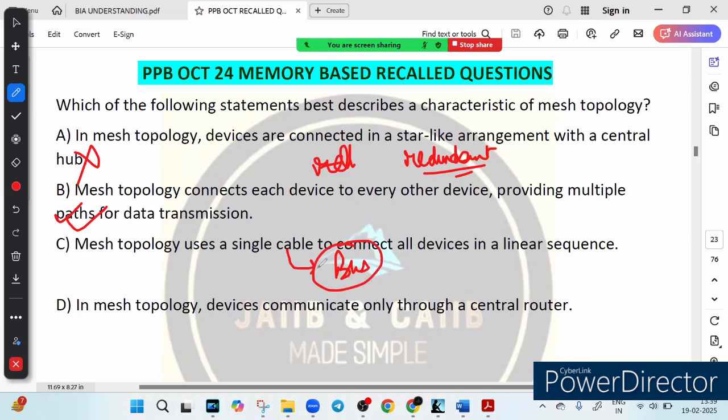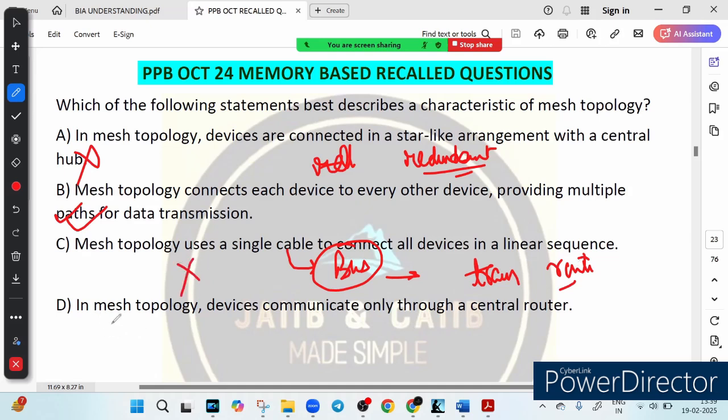Instead, each device has multiple connections. Let me give you an example. Think of a bus topology as a train route with a single track. If the track breaks, the entire route stops working. Similarly, mesh topology is like a city with multiple streets. If one is blocked, traffic can take another path. So since mesh topology does not use a single cable for all devices, this option is incorrect.